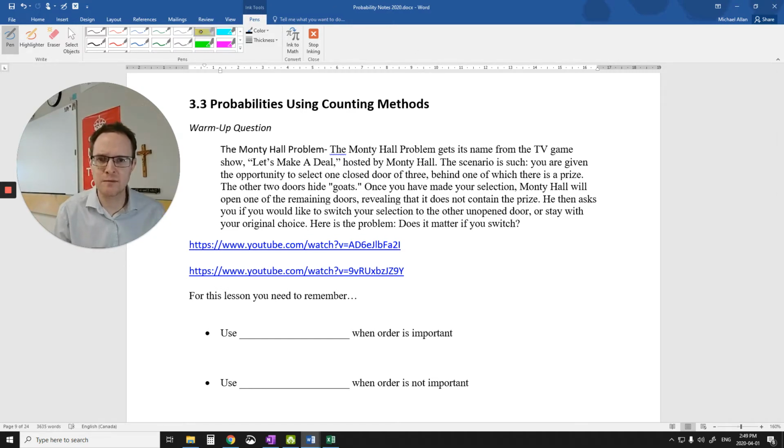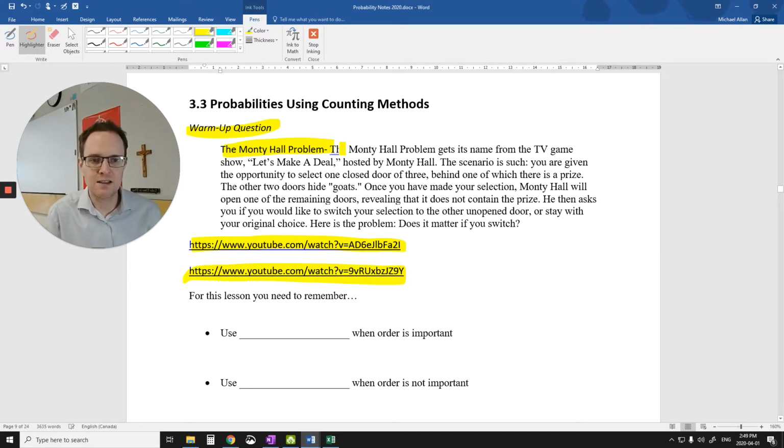Before we do so, I want to talk about this warm-up question, the Monty Hall problem. So the Monty Hall problem is a famous mathematical problem. I'm just going to highlight these two YouTube videos down here as well. It's a famous mathematical problem that's confused mathematicians around the world. It's probably older than this problem actually states, but this is based on a TV show called Let's Make a Deal, hosted by this guy named Monty Hall. So that's why it's called the Monty Hall problem.